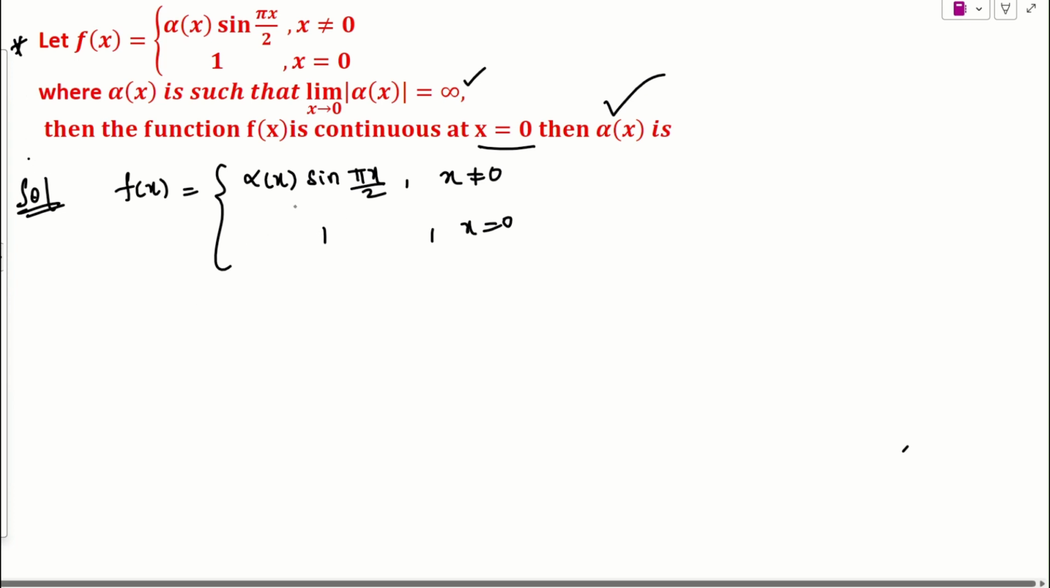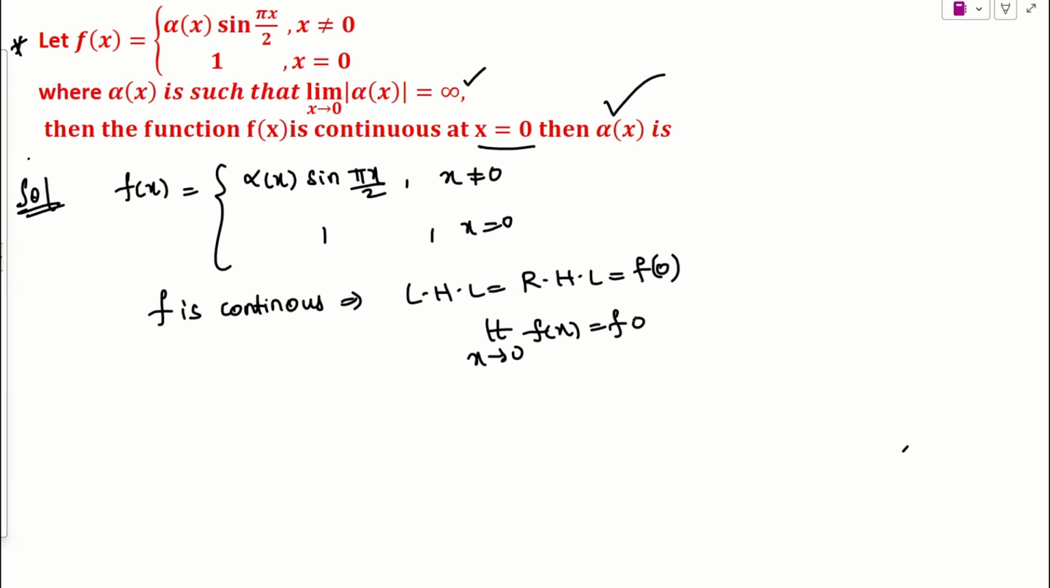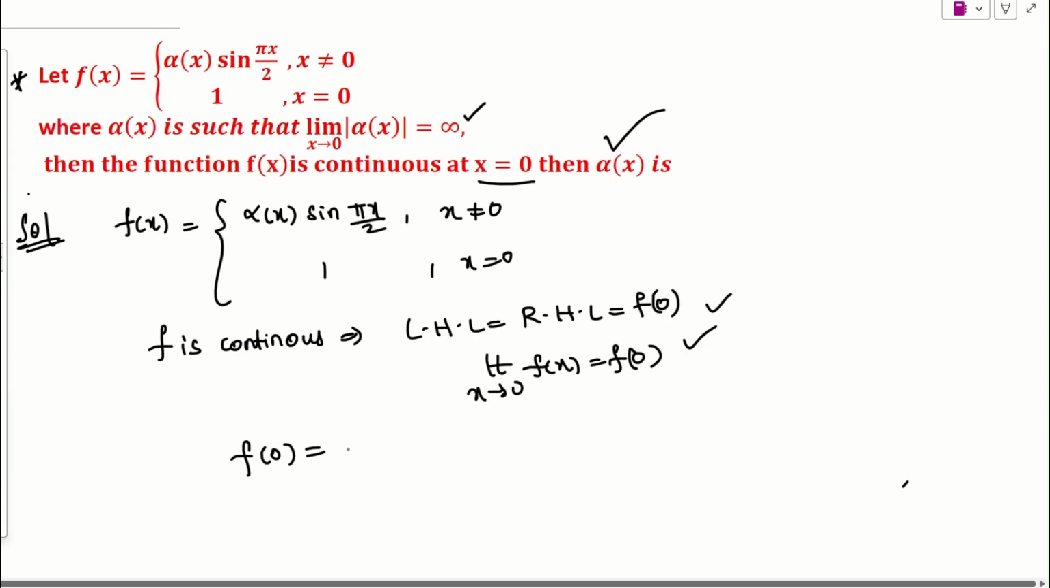So when can I say a function is continuous? I can say that f is continuous if your left hand limit must be equal to right hand limit, which is equal to the function value f of 0 here. Or simply I can say that the limit will exist at that point and must be equal to f of 0. Then only I can say that a function is continuous. Agree. So if you check what is our f of 0, they have already mentioned f of 0 is 1.